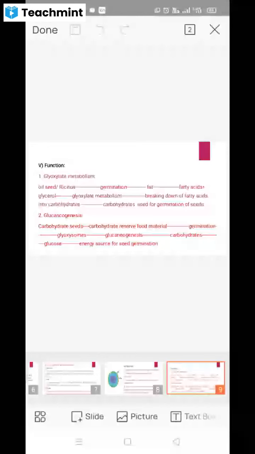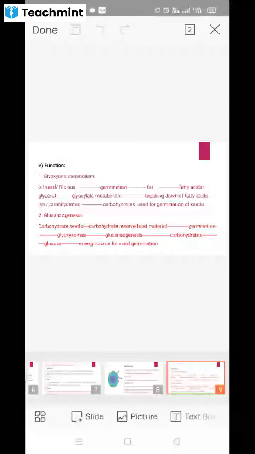The main function is the glyoxylate metabolism. So when the oil seed plant is germinated, these seeds contain fat. So this fat is broken down into fatty acids and glycerol.